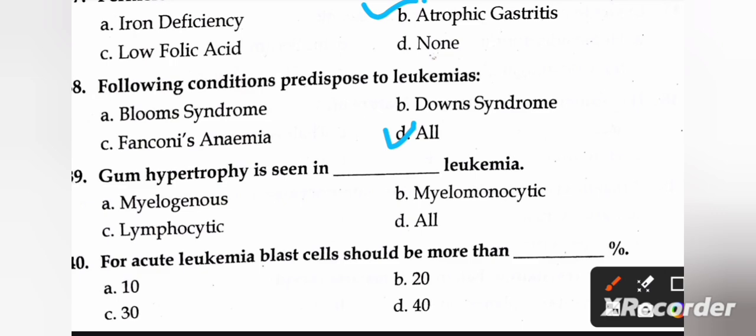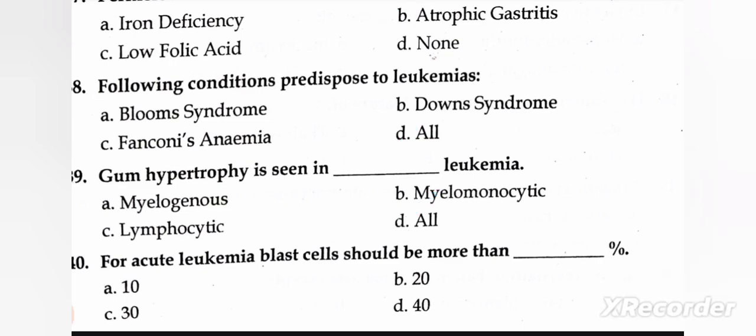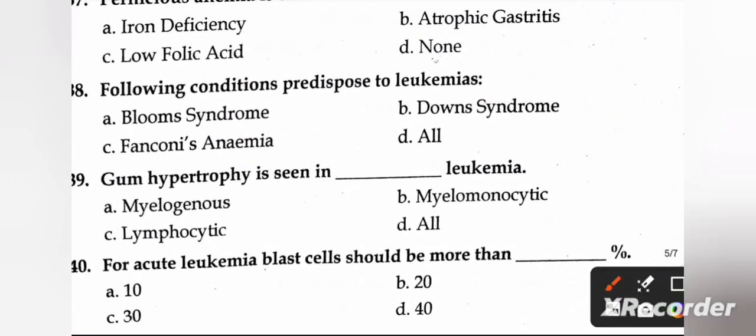So the right answer is D. No, the right answer is B, myelomonocytic. So the next question is, for acute leukemia blast cells should be more than dash percentage. Options are A, 10; B, 20; C, 30; D, 40. So the right answer is B, 20.